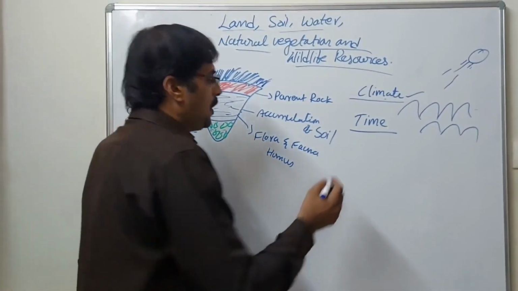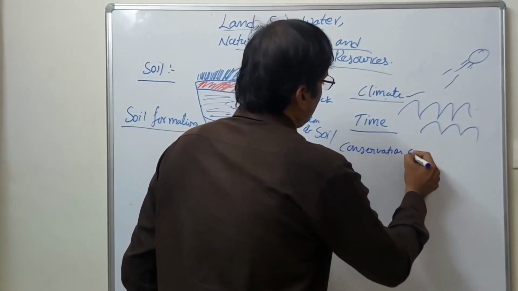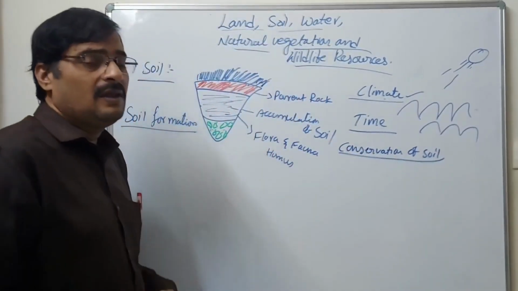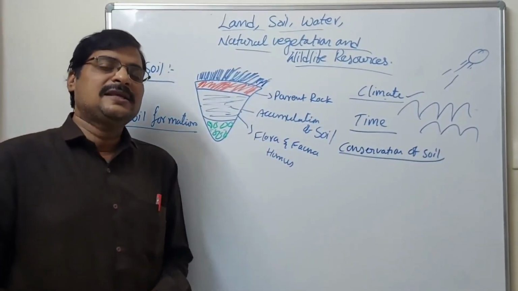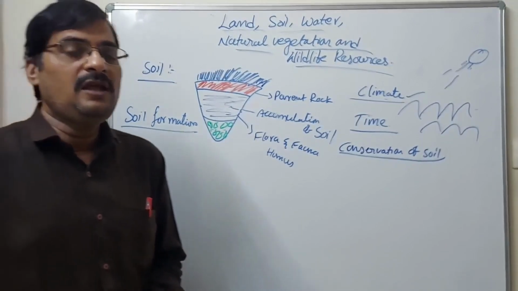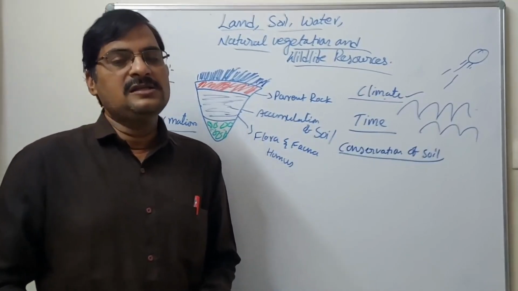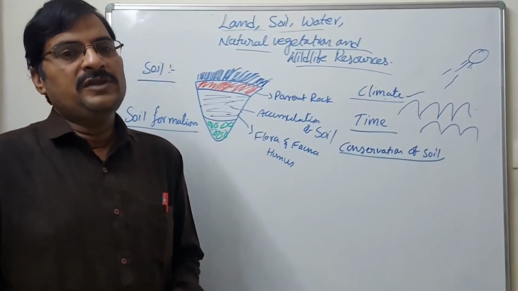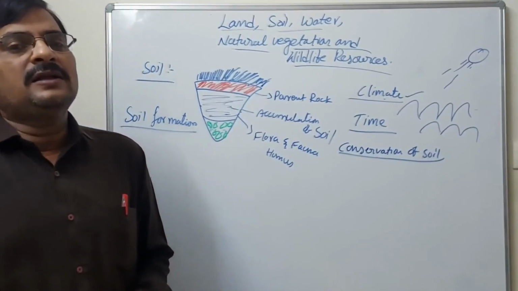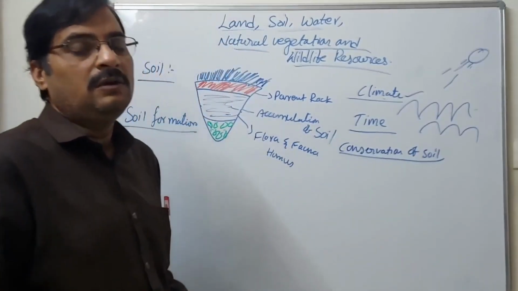How to conserve the soils? Conservation is how to save the soils. Is it possible to save the soils? Yes. How to save it? By using different kinds of methods. Mulching is one kind of method. There are many areas where water is falling down from the high areas to the lower areas.